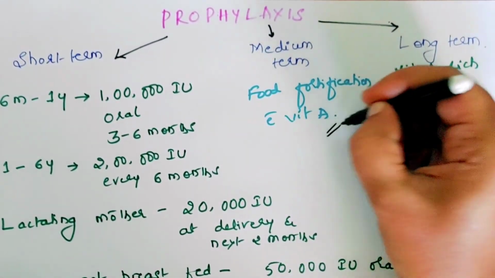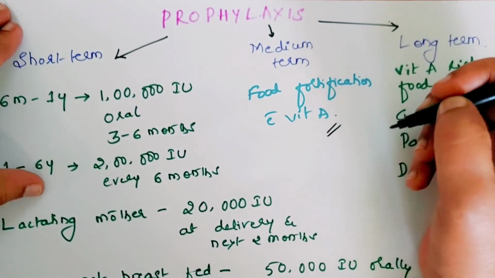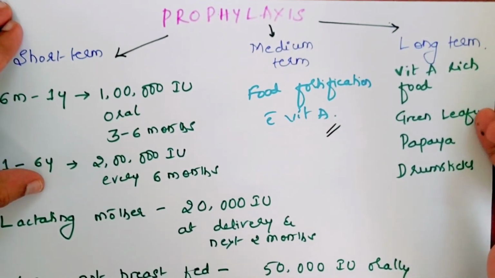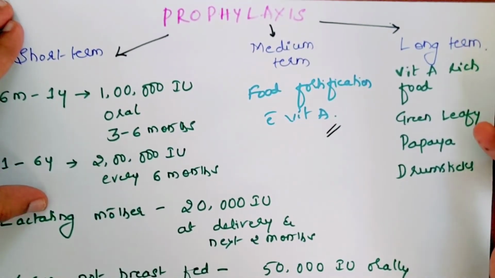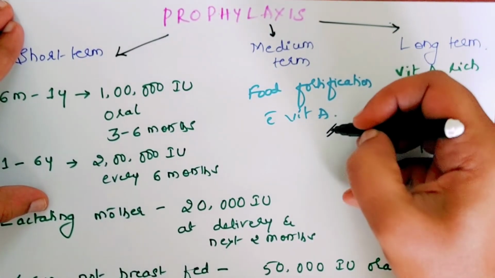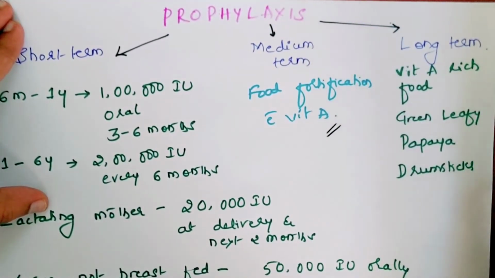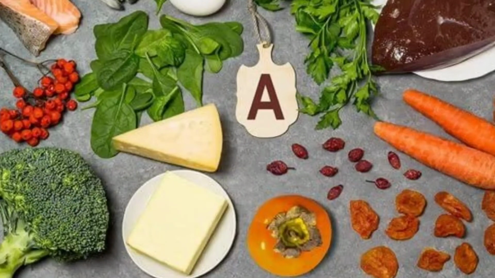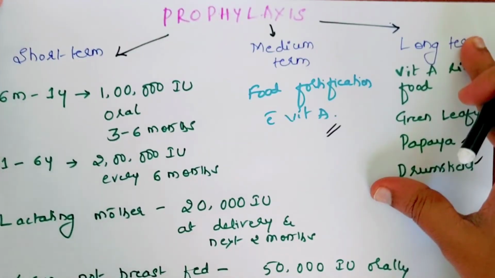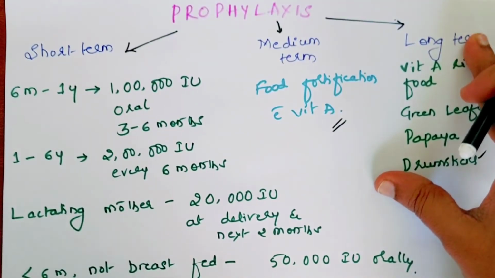Medium term is just fortification of the food with vitamin A, like fortification of salt or fortification of the oil which we use for cooking with vitamin A. In the long term, you should always encourage the community to take green leafy vegetables, papaya and drumsticks, which are very much rich in vitamin A. The short term is where you have to aggressively give the prophylaxis.